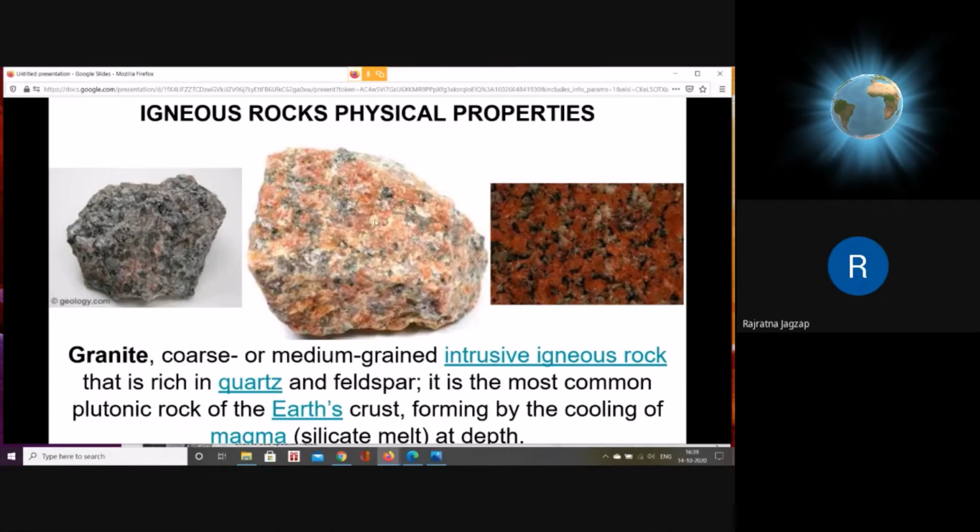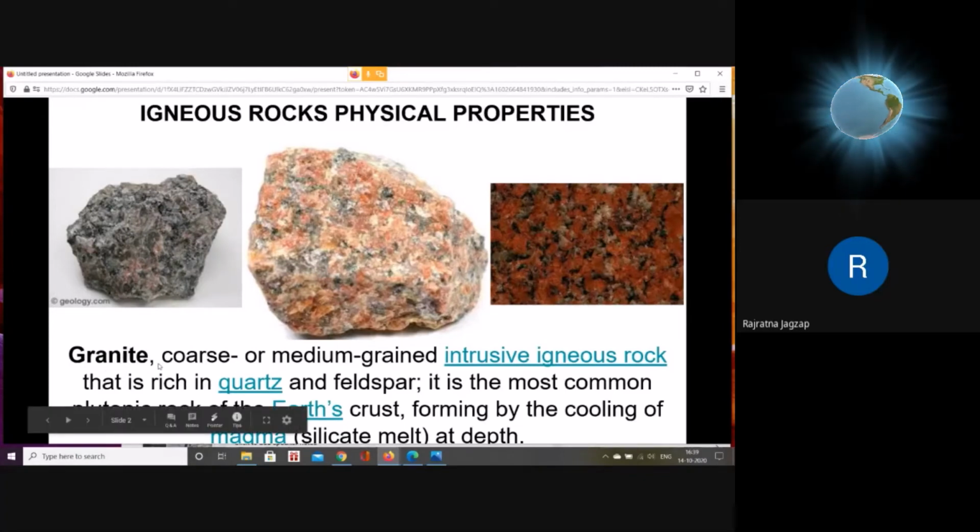Here also, in the central photograph, you can see that all the pink material is orthoclase, and this light colored material is all quartz. So mainly the composition of granite is quartz and orthoclase. The description is there at the bottom of the photographs.